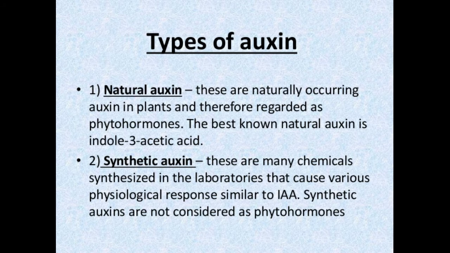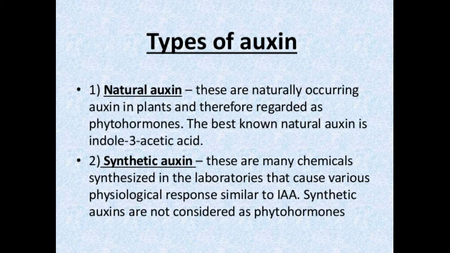Types of auxins. Auxins are classified into 2 types, namely natural auxins and synthetic auxins. Auxins produced by the plants are called natural auxins. Example, IAA, indole 3 acetic acid. Artificially synthesized auxins that have properties like auxins are called synthetic auxins. Example, 2,4-D, that is 2,4-dichlorophenoxyacetic acid.